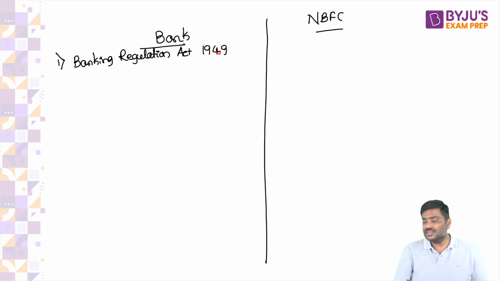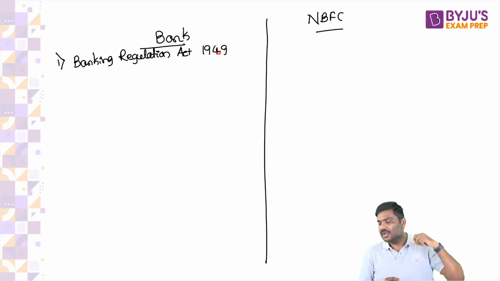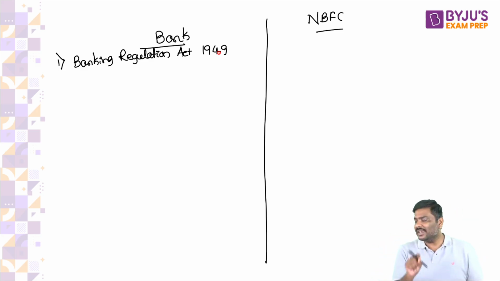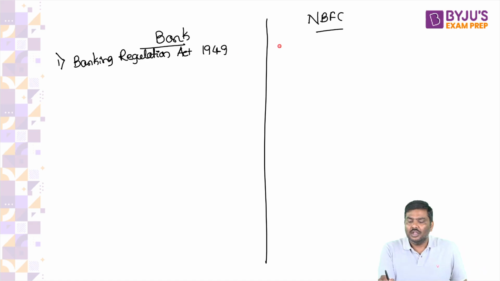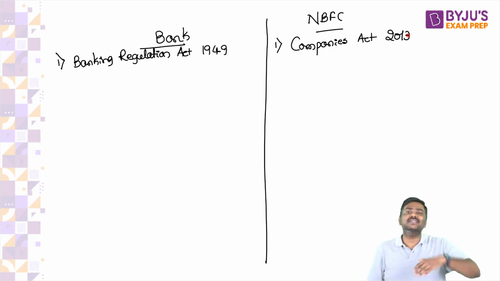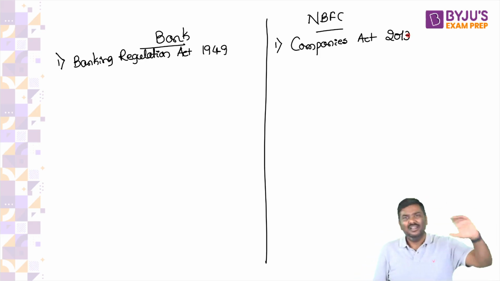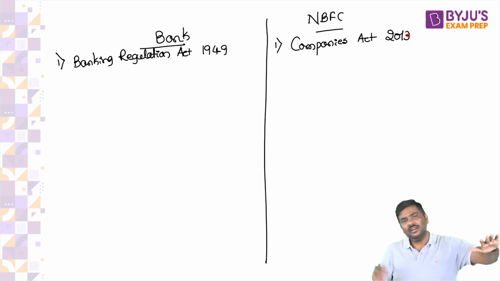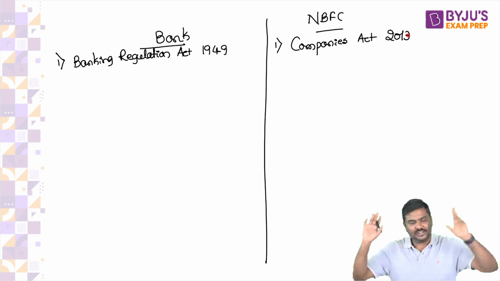Correct? Right? Yes or no? Please go back to the earlier slide. Banks are registered under the Banking Regulation Act of 1949. What about NBFCs? These are registered under the Companies Act. Companies Act of what? Companies Act of 2013. Some of the books will write it as Companies Act of 1956, but 1956 we are not using. Now we are using the Companies Act of 2013.